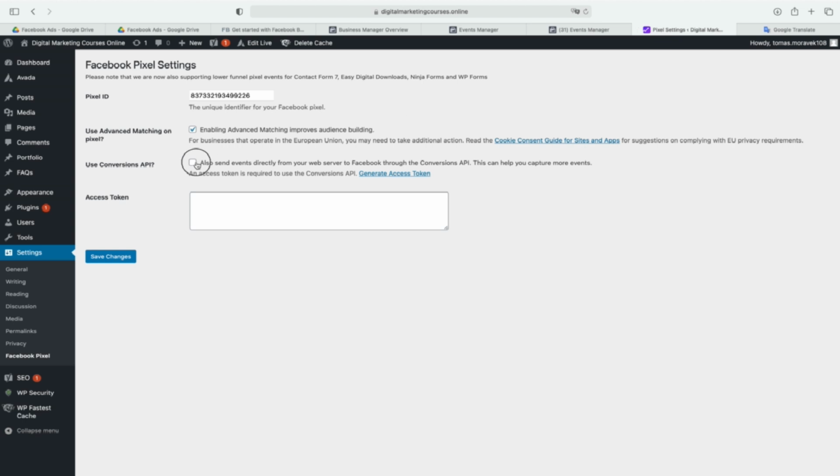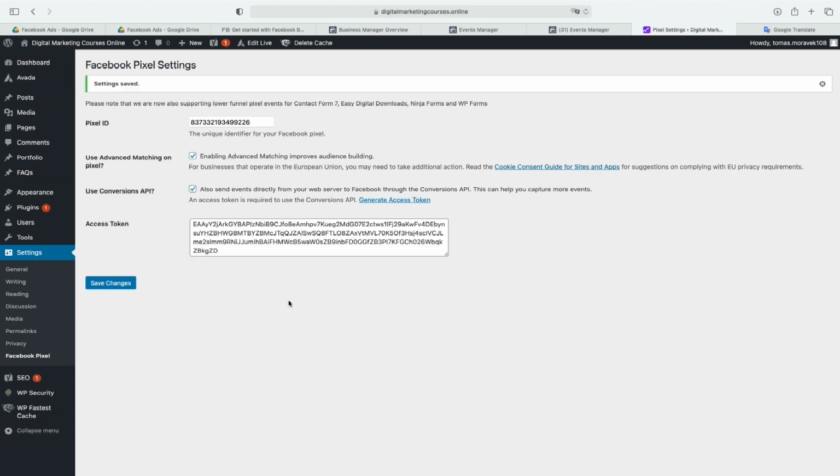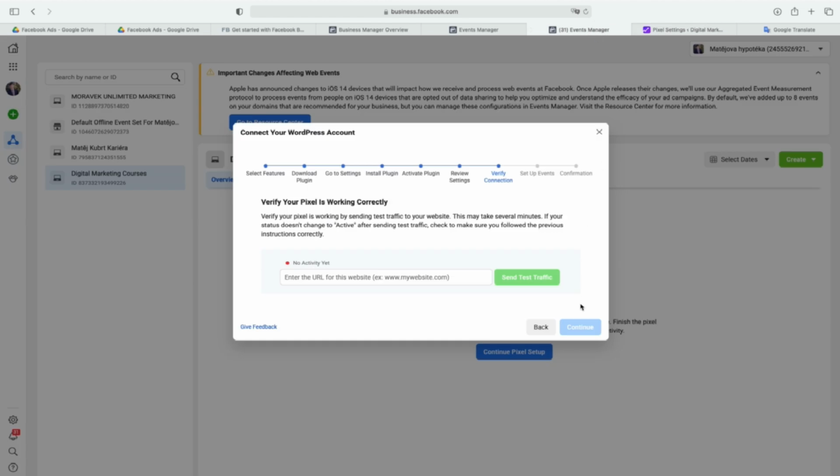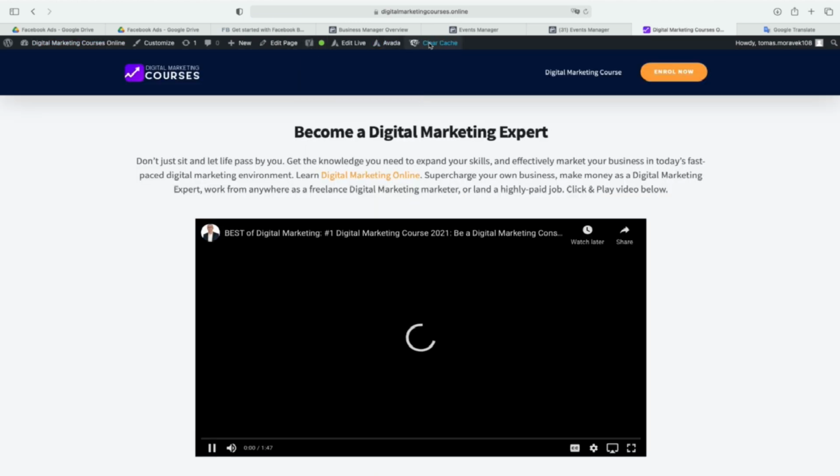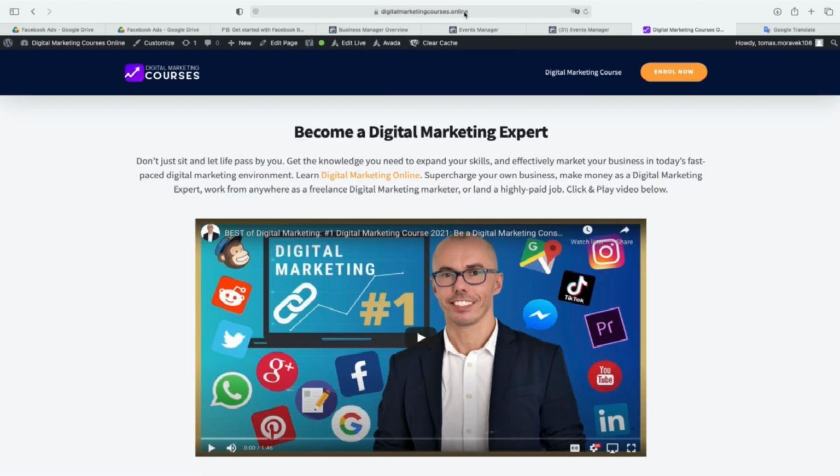This is what I would love to do to use the API power. This will be really, really important. And now it's saved. And now, of course, we are okay with this. I don't know how fast this will happen. I can go to the website. I can maybe delete the cache, but I think it shall be okay.